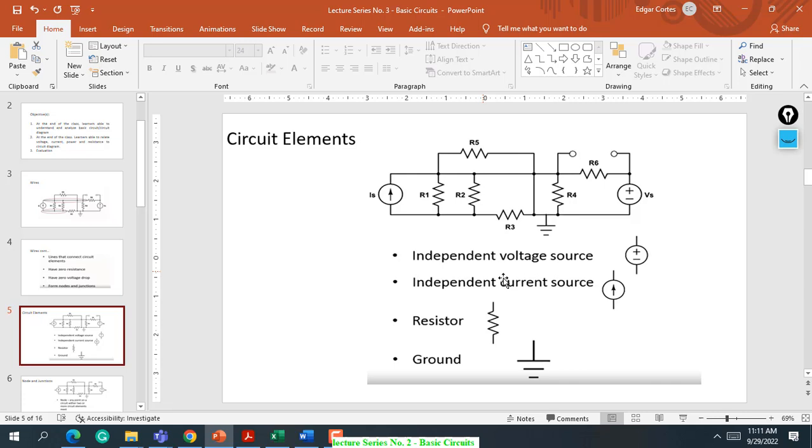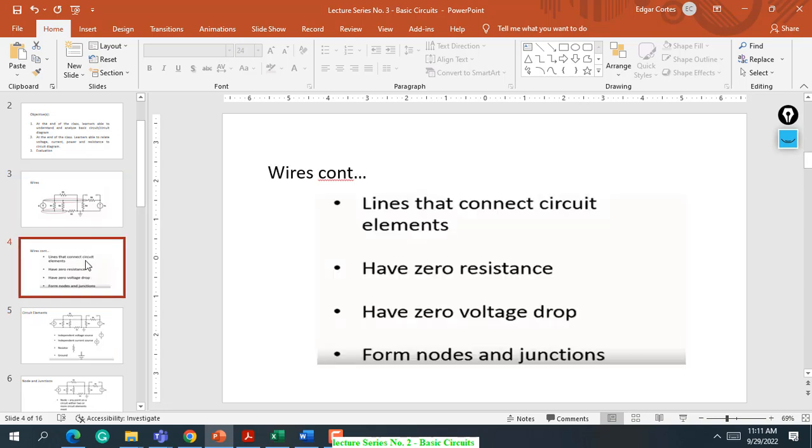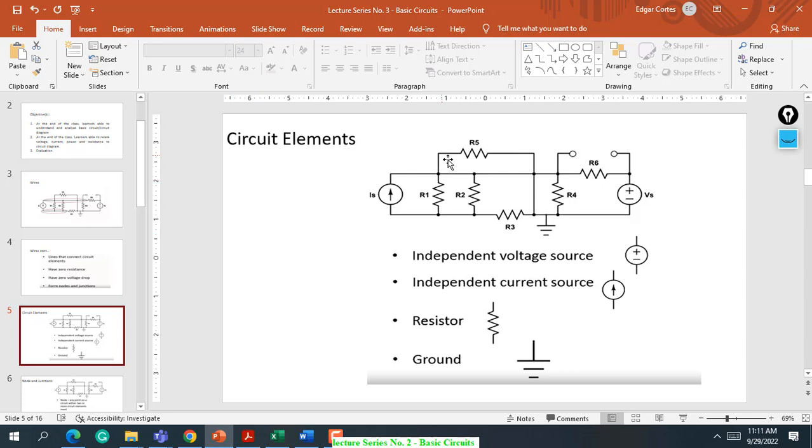Okay, so circuit elements. These are the circuit elements class. First, we discuss wires, and nodes. What are in the circuits? These are a few circuit elements, but there are a lot of circuit elements that we're going to discuss across this topic, all through the semester.